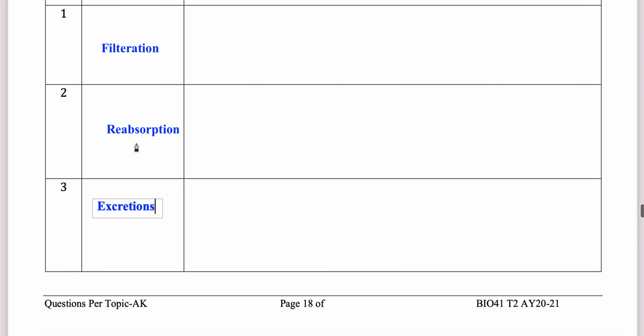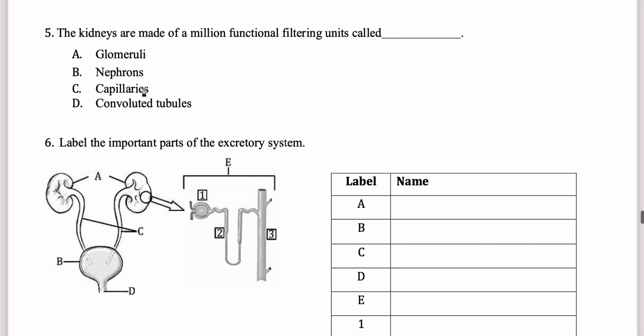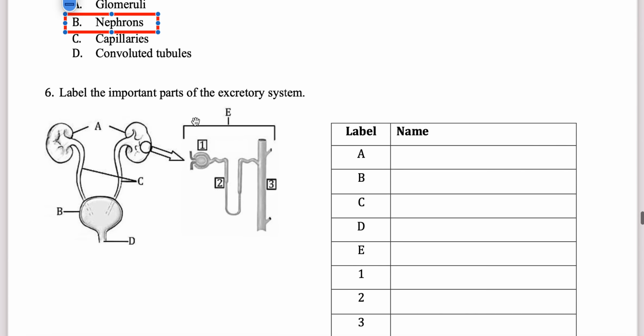So these are the 3 main steps that happen. You can go back up and go through it. The kidneys are made up of millions of functional units. So definitely the functional unit of the kidney is the nephron.